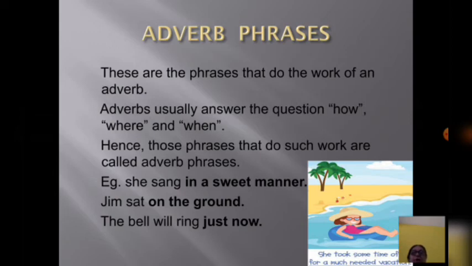Where did he sit? Jim sat on the ground. Again in the next, the bell will ring just now. When will the bell ring? The bell will ring just now. So all these phrases are modifying the verb, so they are adverb phrases.